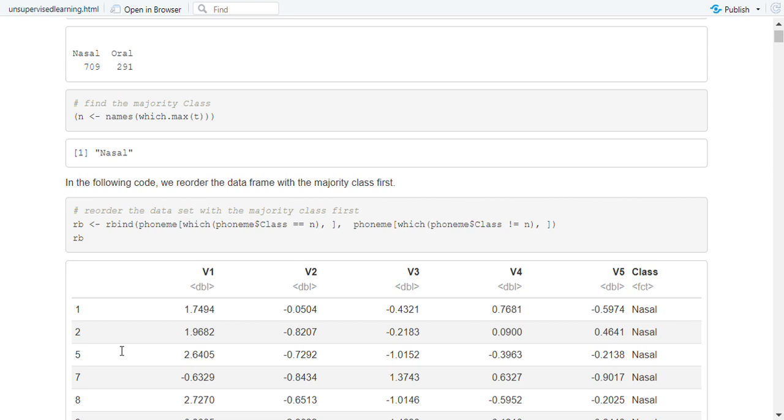In the following code, we reorder the data frame with the majority class fetched first.